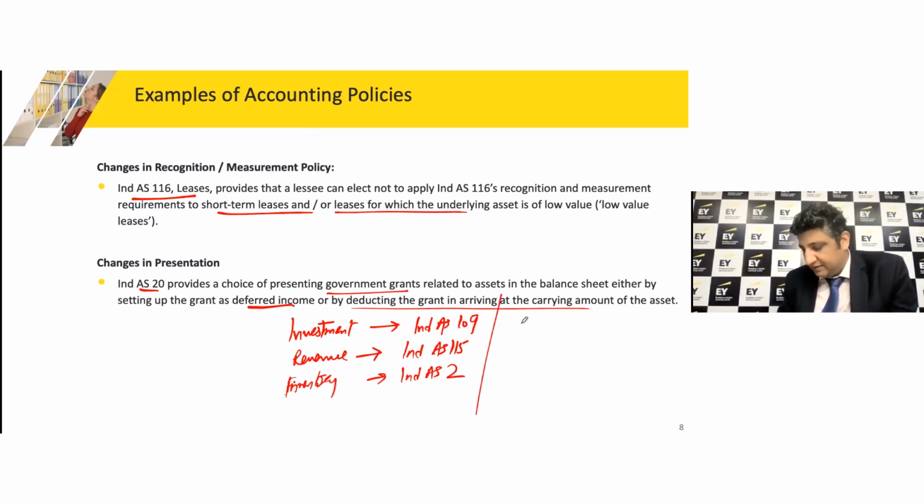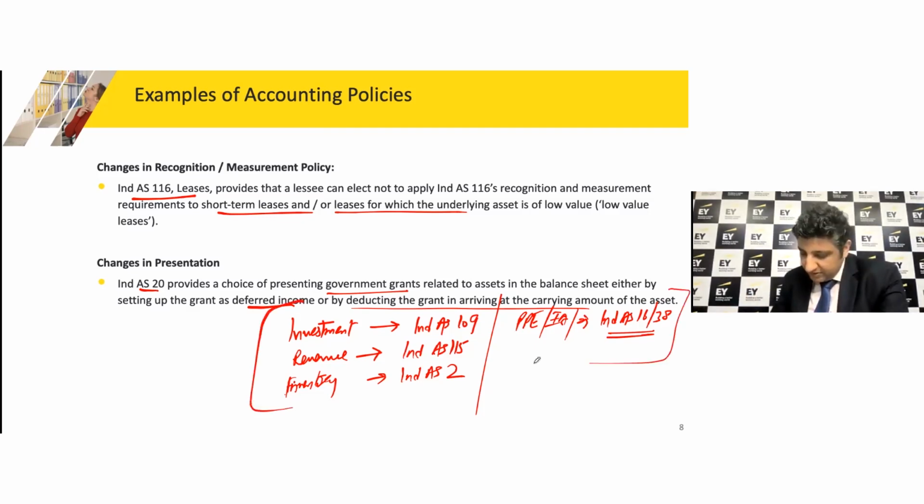Similarly, we had property, plant, equipment, and intangible assets, where you have a choice of showing the asset at the cost or the revalued amount, right? So we have those choices under Ind AS 16 or 38, as the case may be. So what I'm trying to highlight is that there are multiple such examples that would come across where you look at accounting policies.